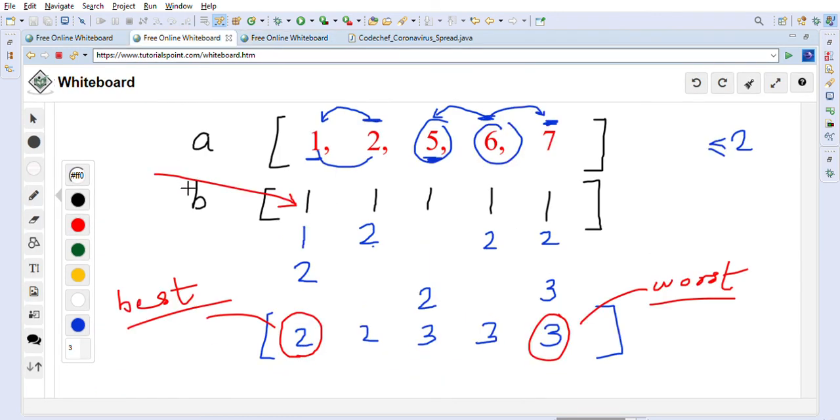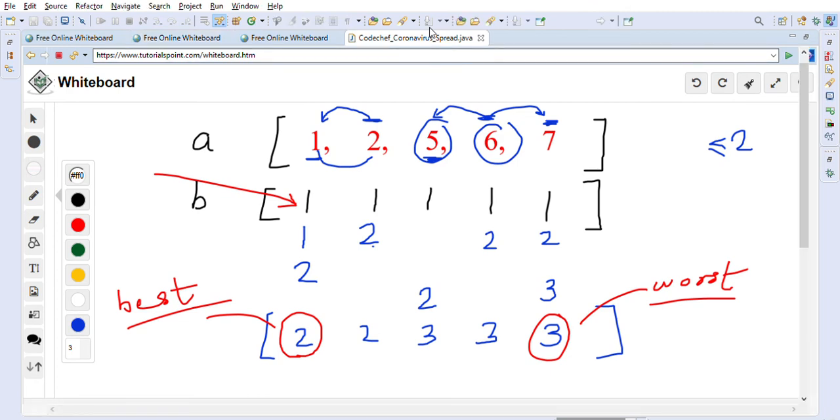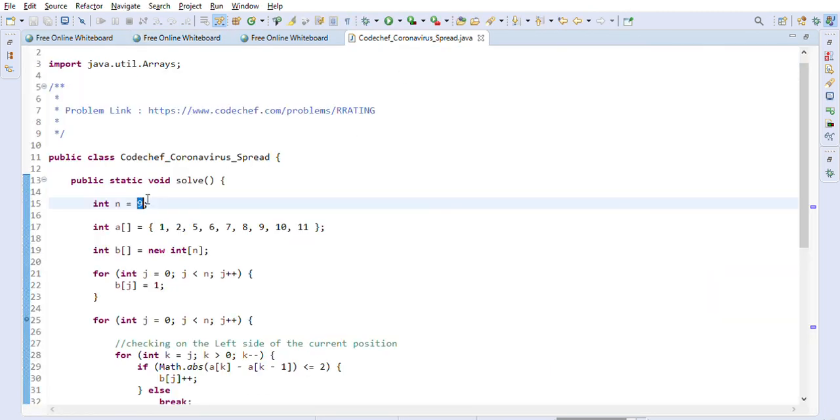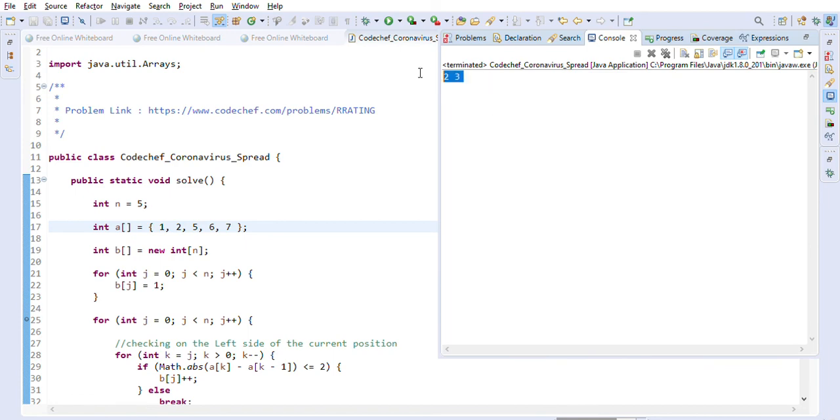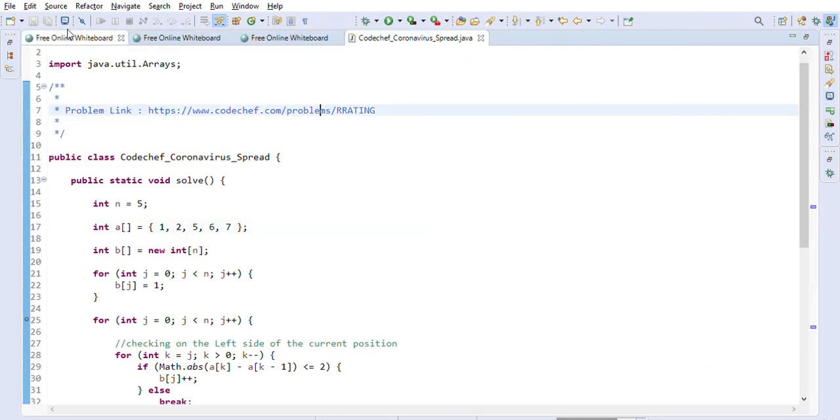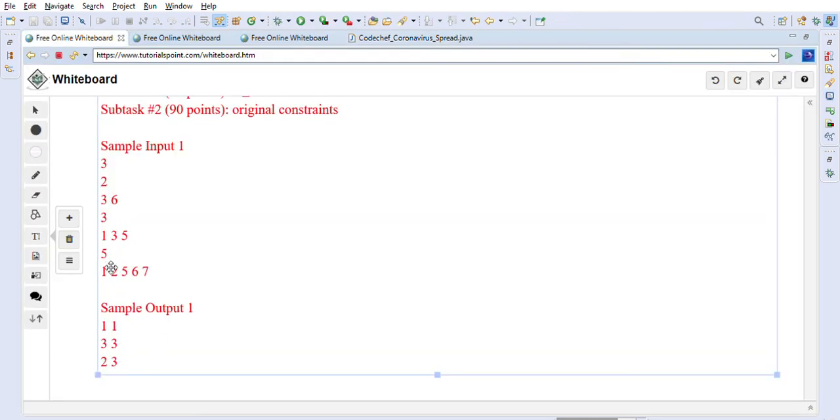So let's take the example that they have given us, 1 2 5 6 7. This is the example that they have given us, so we'll make sure that this works. We are getting 2 comma 3. This is the last example we are seeing, right? And 2 comma 3 is the correct answer we are getting.